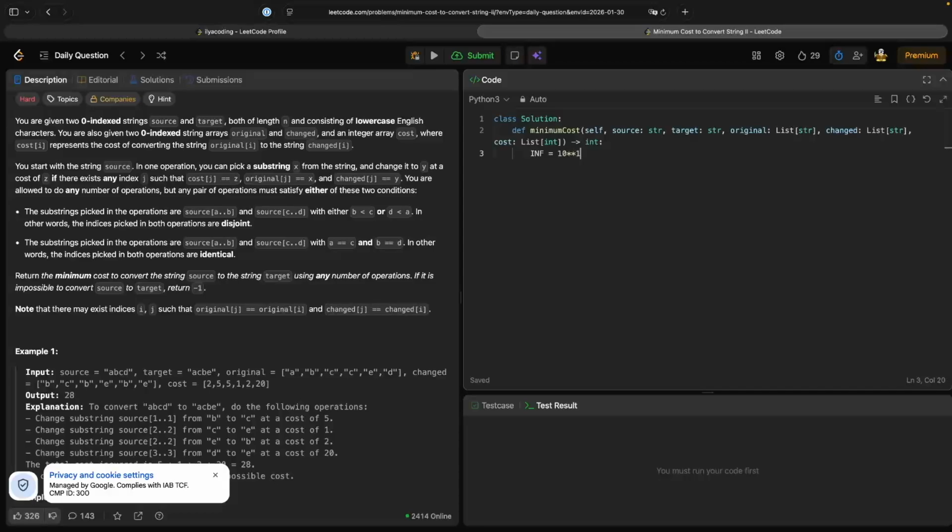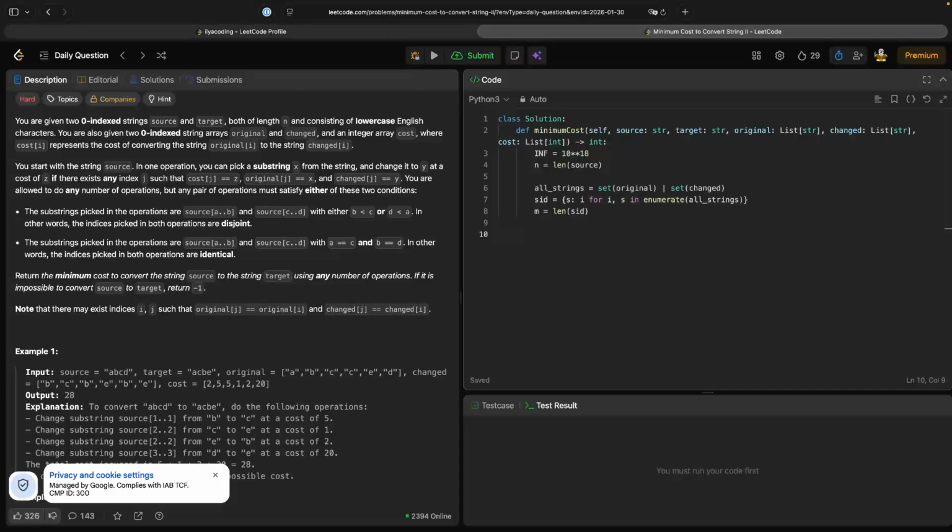So we define an infinite value here, we define n, which is the length of the source value, and we're building our graph here. We're going to concatenate all strings here, original and the set of changed values. We enumerate all strings here, and we need the length of this one.